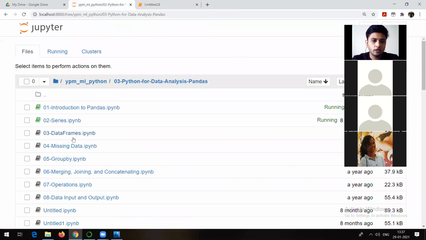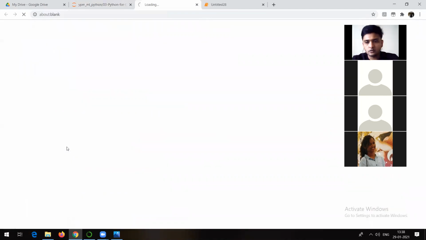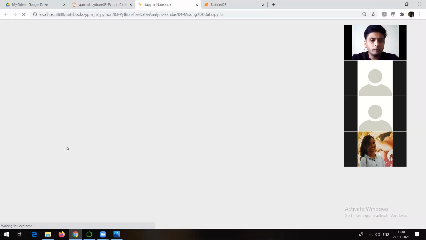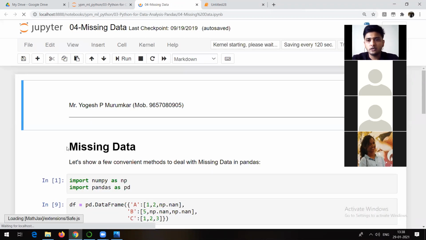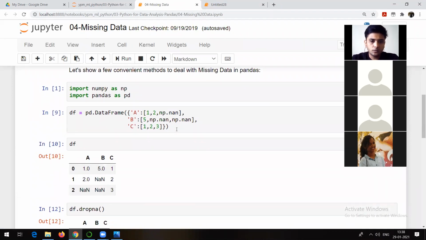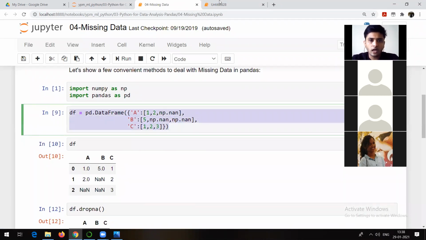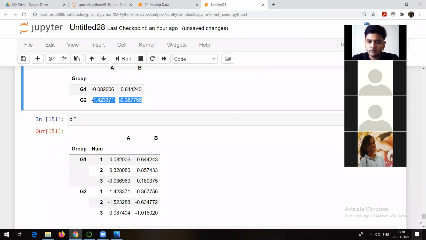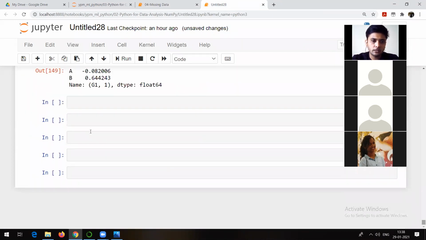Let me move forward. Talk about missing data. So let's see how to handle missing data in data frames, which we are going to need for all types of data. We will be doing this kind of thing again and again in the pre-processing step before creating the model. So it will not take much time. Now you are able to understand this. I am just trying to create some data because we are going to need some data to understand the concepts.